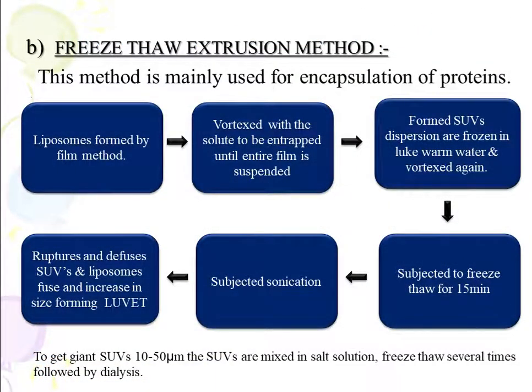Then the freeze thaw extrusion method is used for encapsulation of mainly proteins, and in this, liposomes are formed by the film method. They are vortexed with the solute to be entrapped until the entire film is suspended, and form SUVs. The dispersion is frozen in lukewarm water and vortexed again, subjected to freeze thaw for 15 minutes, then sonicated, and it ruptures and diffuses SUVs, and liposomes fuse and increase in size. That is, large unilamellar vesicles formed by the extrusion method.